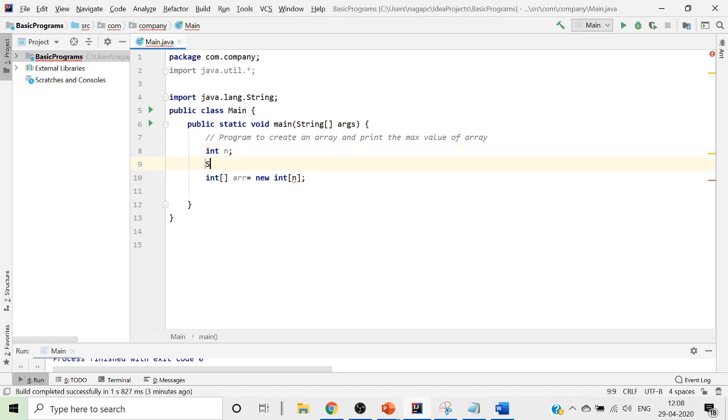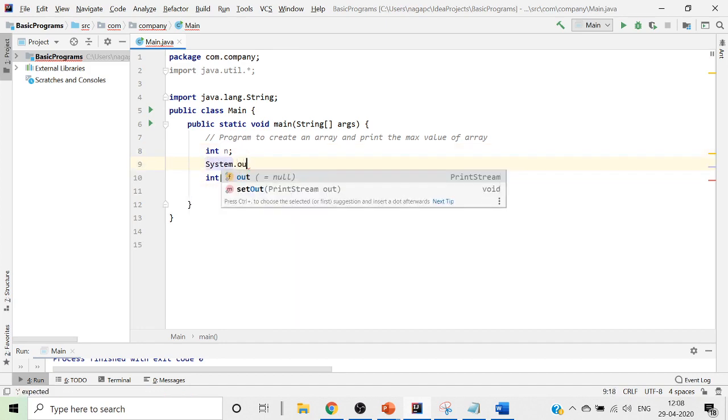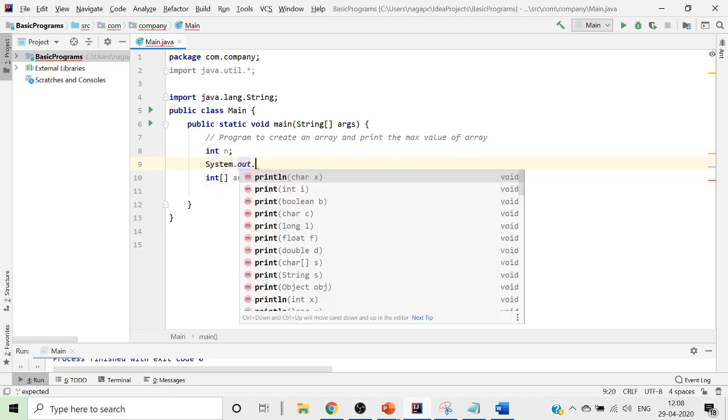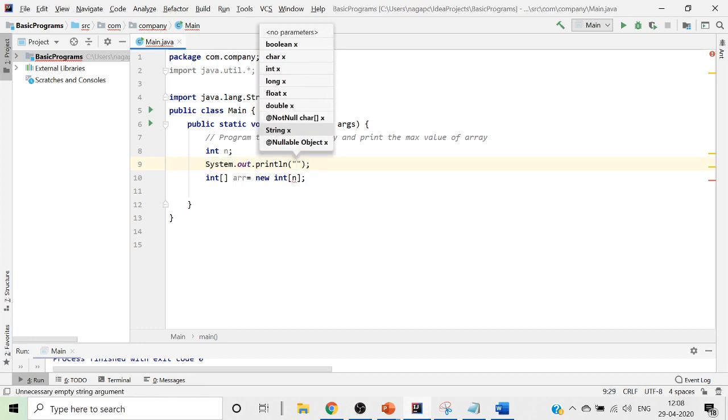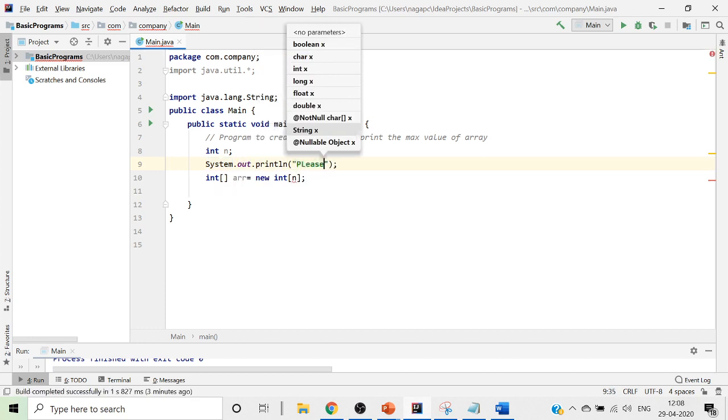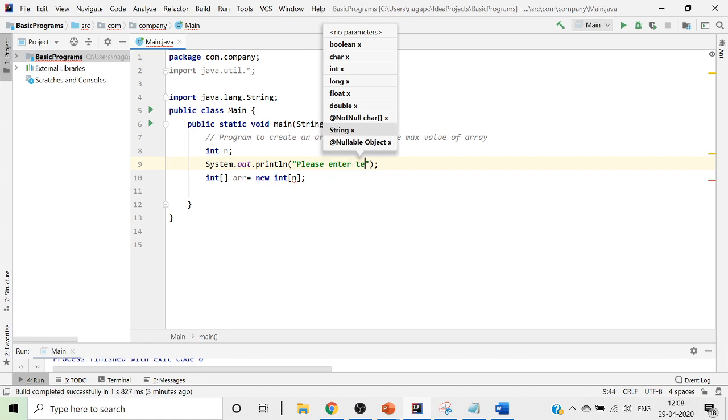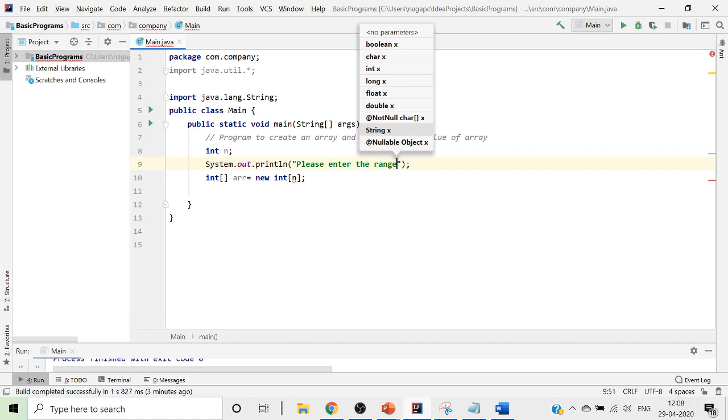So what we now do is we'll put System.out.println, and here we'll put "please enter the range".